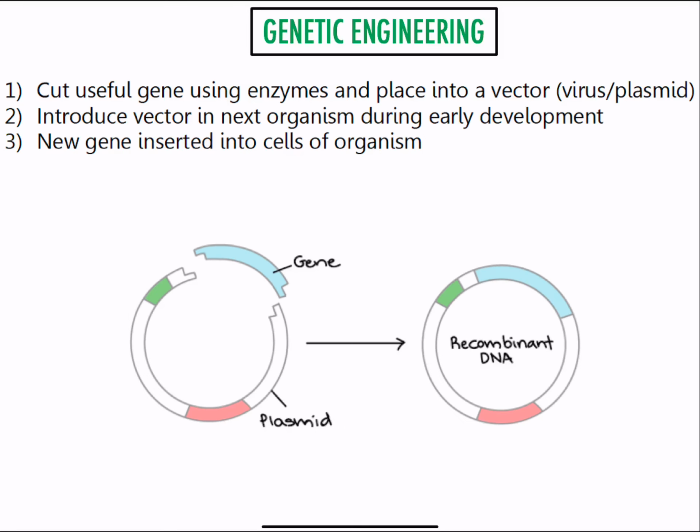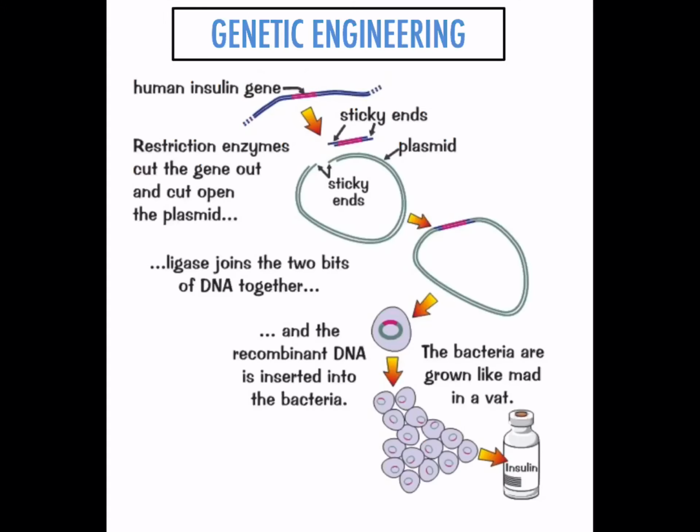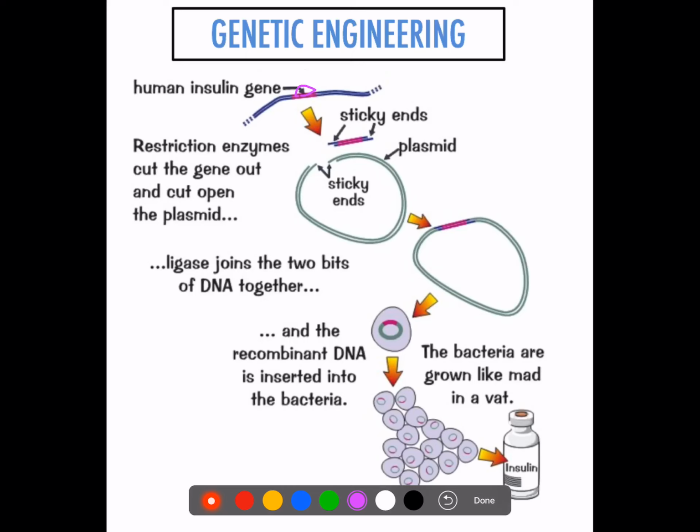Okay, genetic engineering. This is where you take genes from one organism, cut them, and place them into another organism. The way that works is the following. Let's say at the top we have the human gene for insulin. This is human DNA, the gene for human insulin. Now we cut that using something called restriction enzymes. When we cut, that gives us sticky ends. Then we take a plasmid.